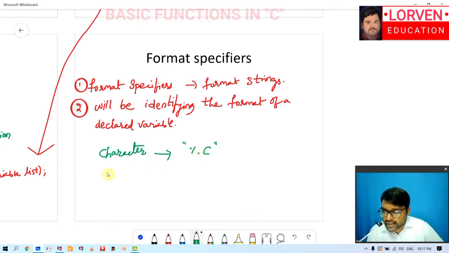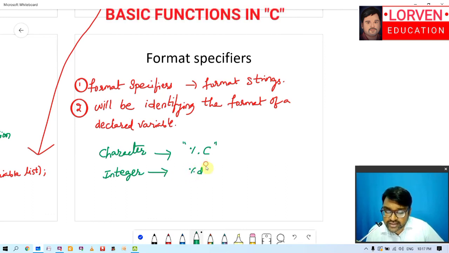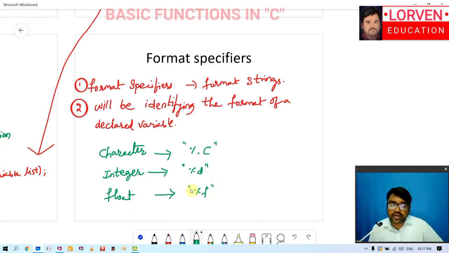Whenever we are declaring an integer variable, then the format specifier will be %d, right? And whenever we are declaring a float variable, the format specifier will be %f. So this is all about the basic format specifiers that are frequently used in writing programs.